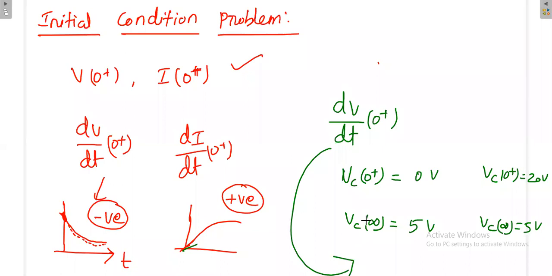Yes sir, any answer? My initial voltage is 0, my final voltage is 5 volt. Then what will be the dv by dt slope? Slope is positive or negative? No idea.